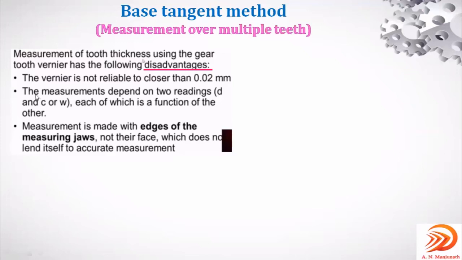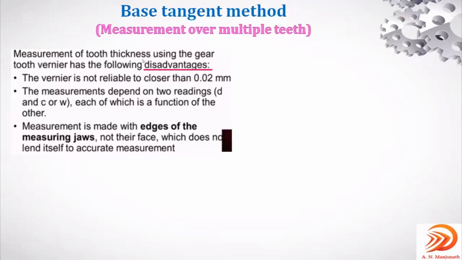Another disadvantage of this gear tooth vernier caliper is that the measurement depends on two readings, D and C or W. W is the chordal thickness and D is the chordal addendum, that is the depth. You have seen the two equations in the gear tooth vernier caliper method, one with respect to W, the other with respect to the depth. It depends on those two values.